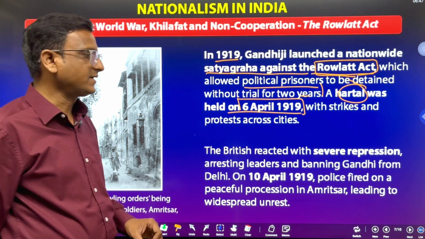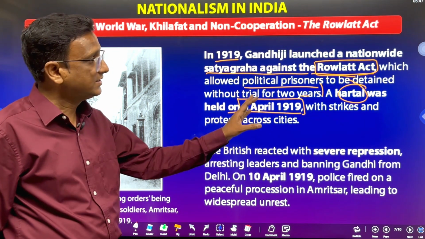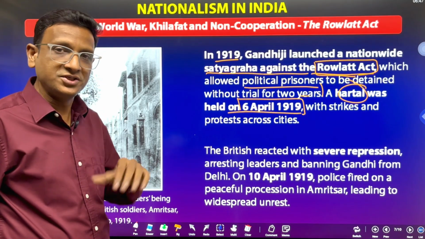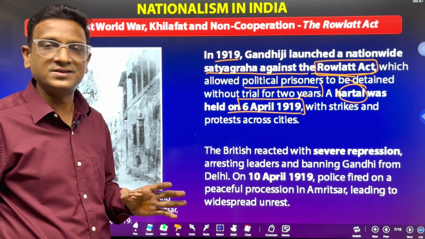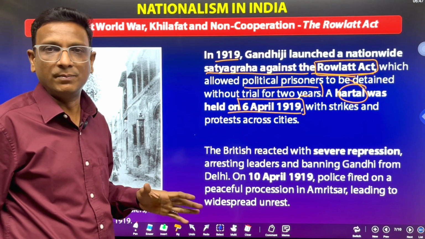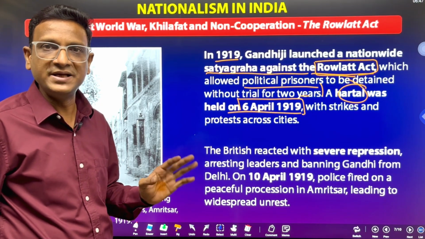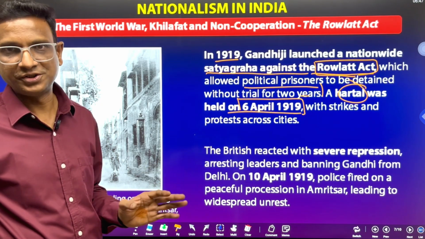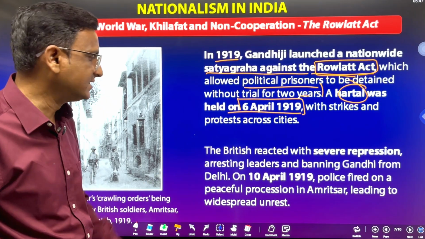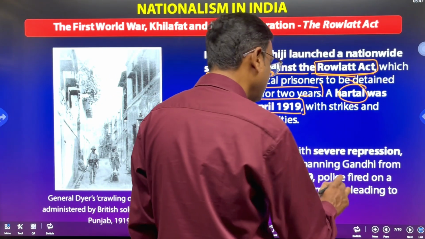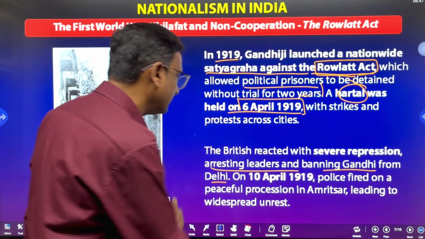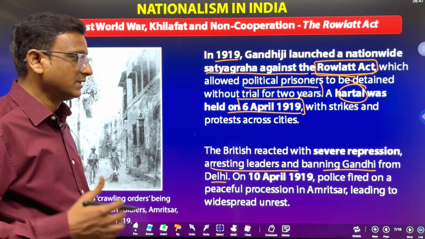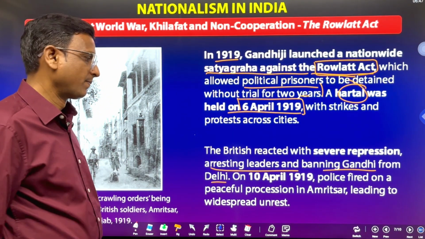The British reacted with severe repression. That means beating the public on the roads so harshly, throwing them in jails, arresting the leaders, banning Gandhiji from entering Delhi. So this is the reaction from the British.